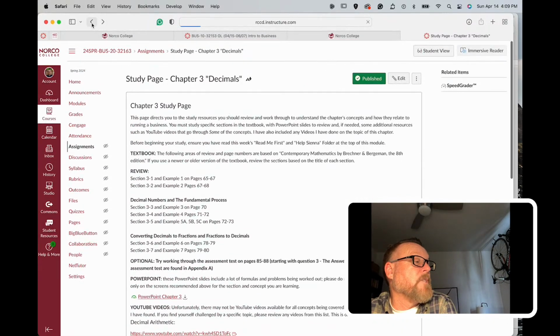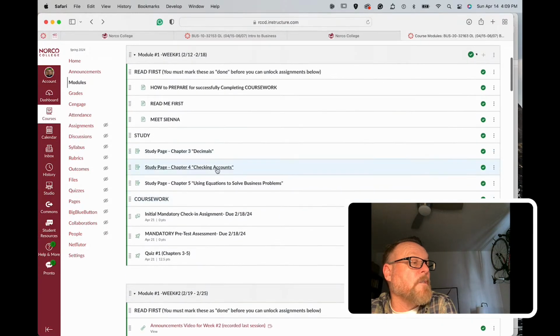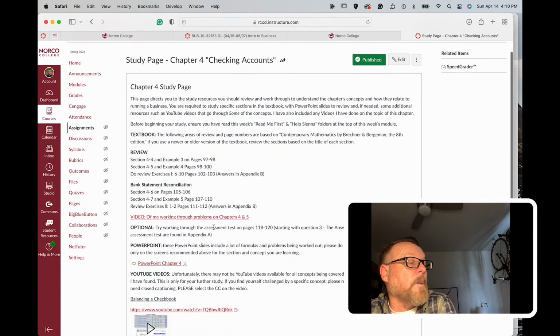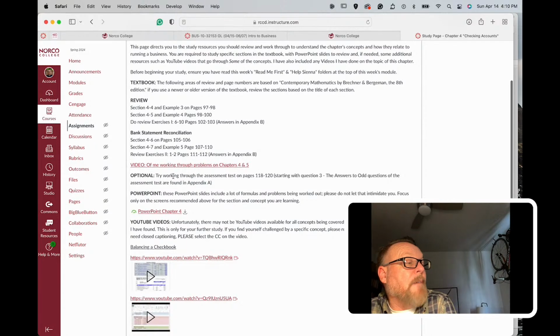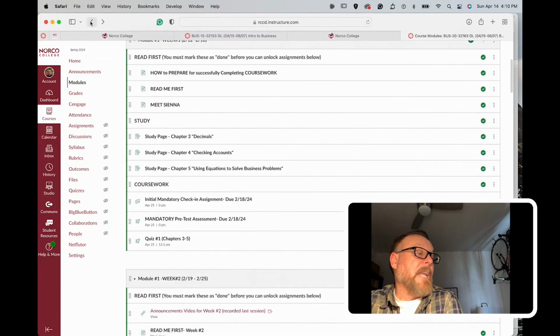But if you go to the study page on chapter 4, I believe it's the same way. I don't have any videos that I've done on these chapters. Actually, I do. I have a video of me working through problems on chapters 4 and 6. So right here in the study page for chapter 4, it tells you what sections of the book to study, a video of me working out the problems, the PowerPoint, and then it gives you a bunch of videos right here on the same concepts. And every study page is laid out the same way.